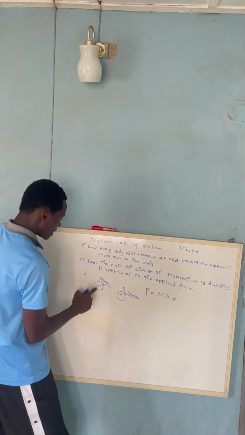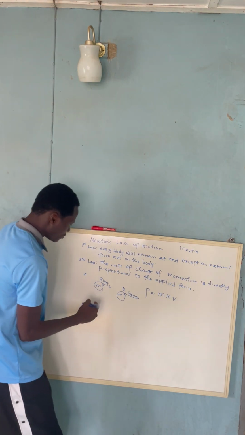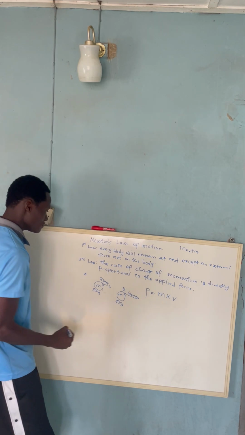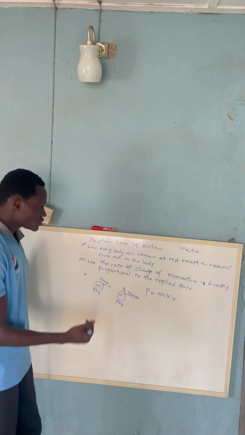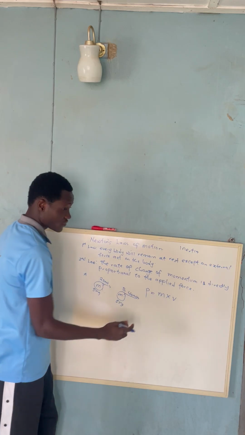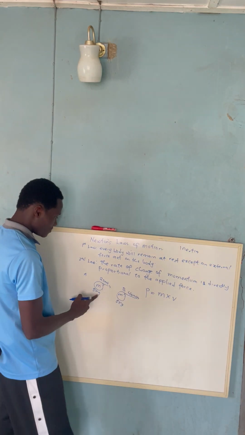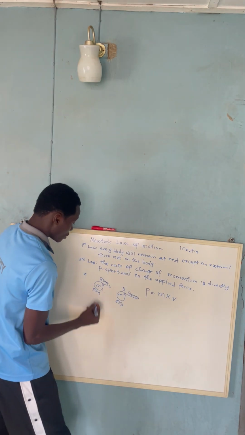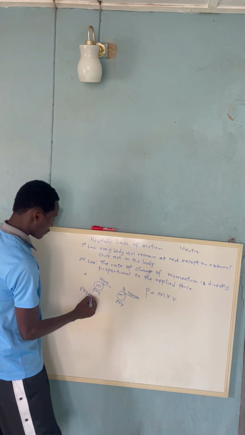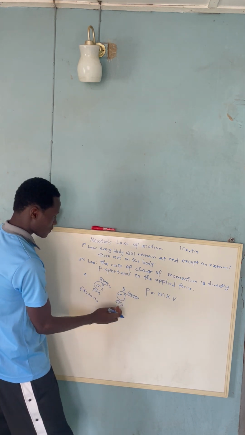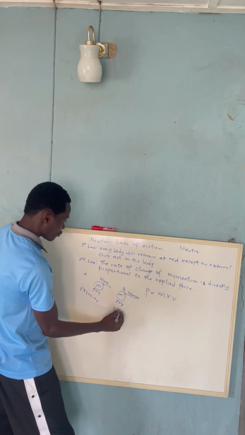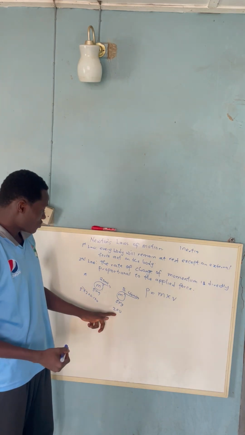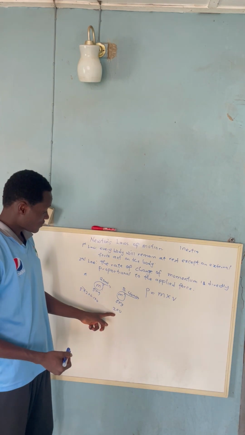So let's assume that the mass of this first body is 5 kg, therefore the mass of the second body is also 5 kg. These two are moving. Which of them will have a higher product of mass and velocity, which is what we call momentum? For the first body, mass is 5, velocity is 20. 5 times 20 will give us 100. While this one is 5 times 40, that will give us 200. So you notice here, this one has a higher momentum than this.